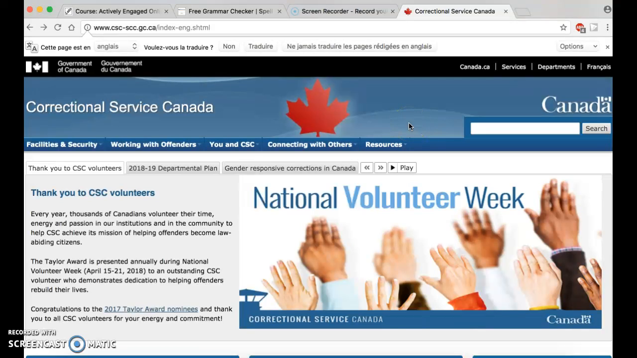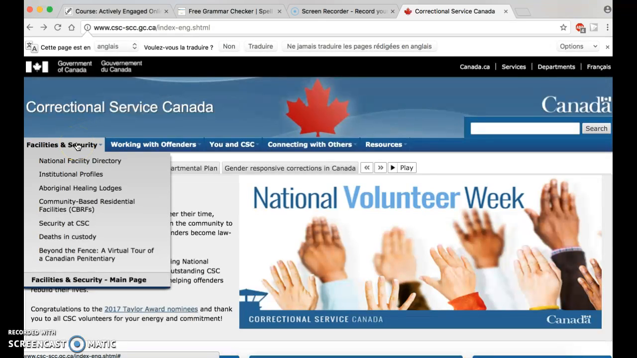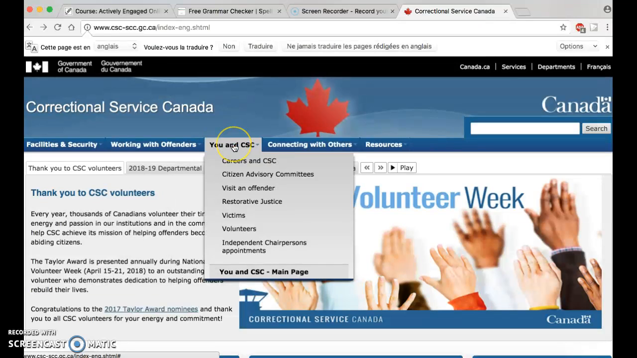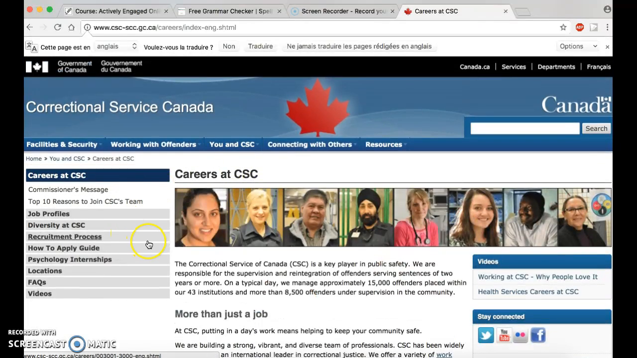You will find all your information with that navigation menu. If you click on Facilities and Security, you will find information about the security in the penitentiary, information about the correctional process. But what is interesting for those who want to have information about the recruitment process is on the Careers and CSC menu. In the navigation menu at the top of the screen in the middle, you have to click on Careers and CSC. Here you are.